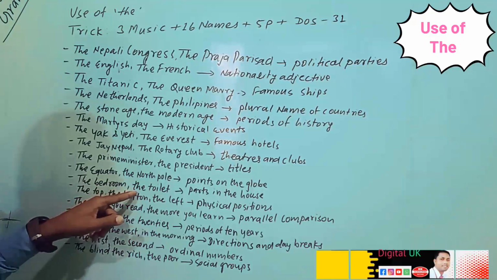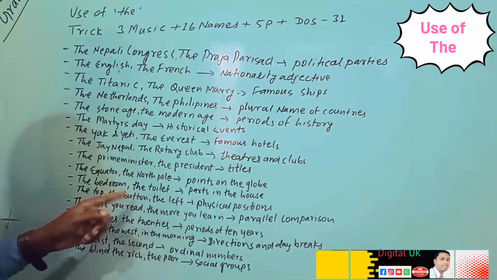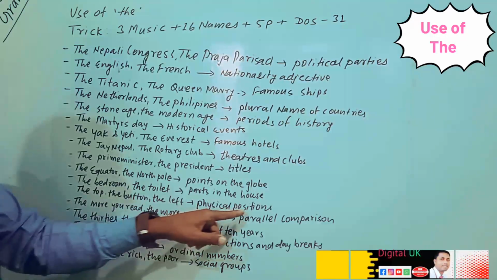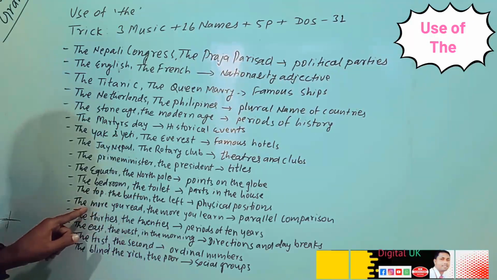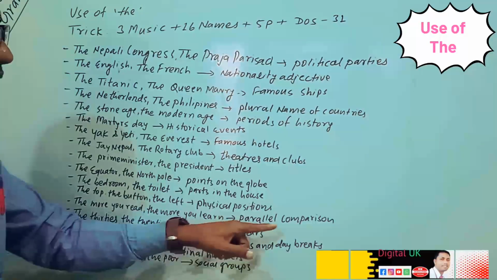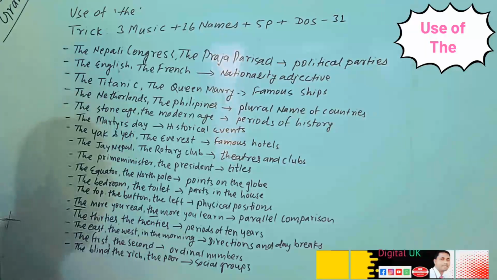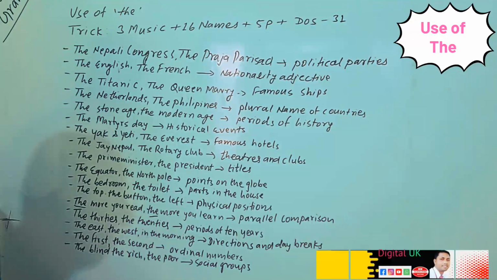Likewise, the bedroom, the toilet. These are parts in the house. So before the parts in the house, we can use the. The top, the bottom, the left. This is physical position. So before physical position we can use the. The more you learn, the more you read, the more you learn. This is parallel comparison. Whenever we do parallel comparison, we can use the also. After that, another year, the 30s, the 20s, these are periods of 10 years.